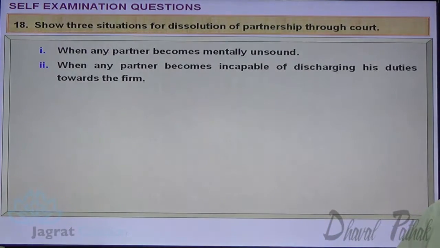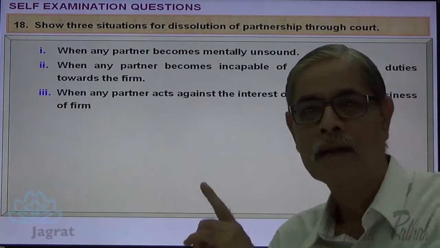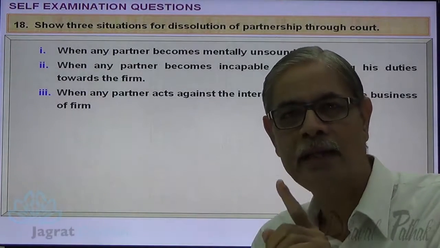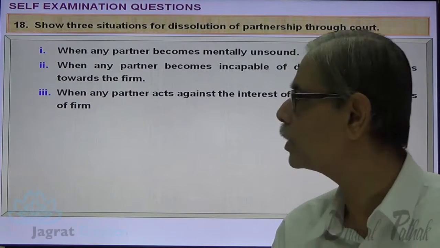When any partner becomes incapable of discharging his duties towards the firm, this is the second reason for which dissolution is called for. When any partner acts against the interest of the firm or the business of the firm, then also the partnership firm is dissolved.